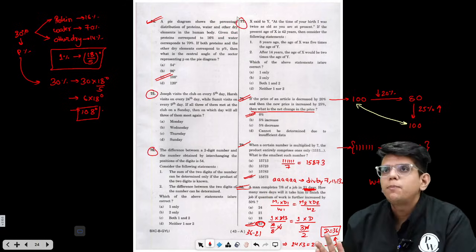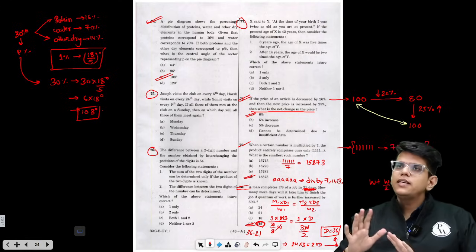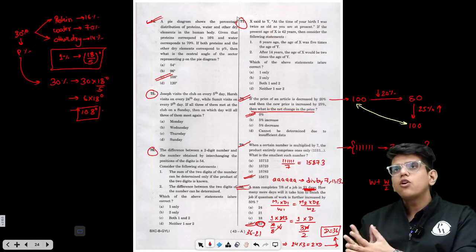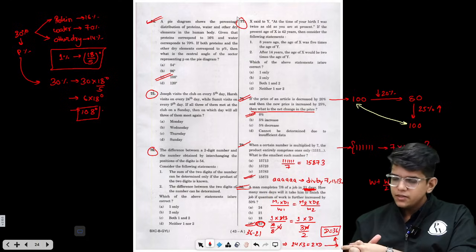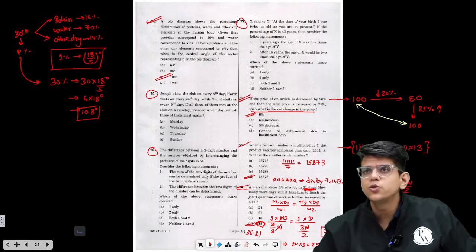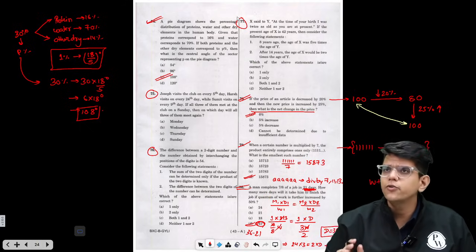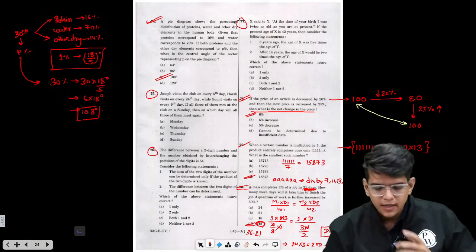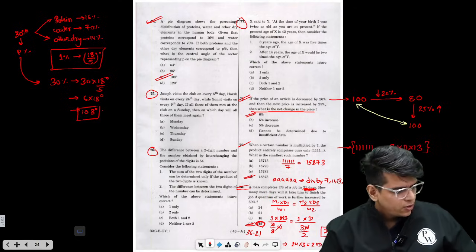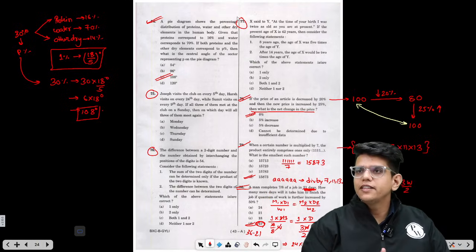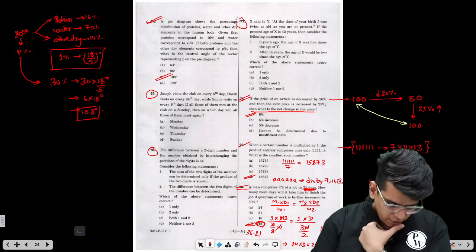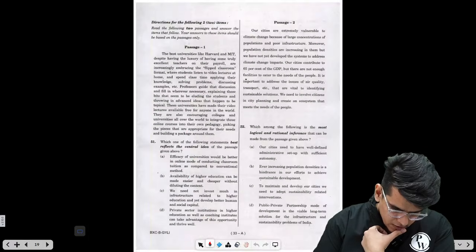Right? So up to this point, we have gone through all the reasoning and quant questions, and we have solved all the easy quant and reasoning questions. Now we will switch to the reading comprehension section, and we will try to solve the easier questions from reading comprehension. So let's start with the reading comprehension now. We will move to the first page again.